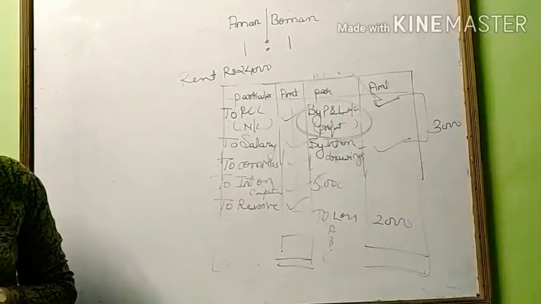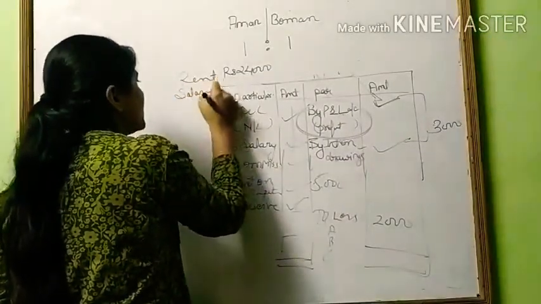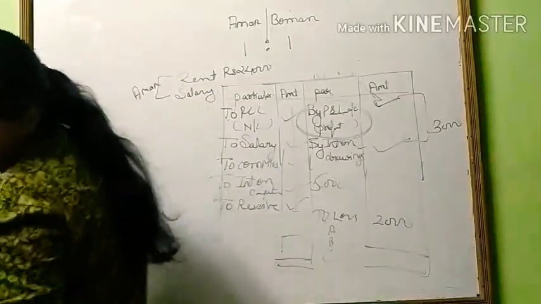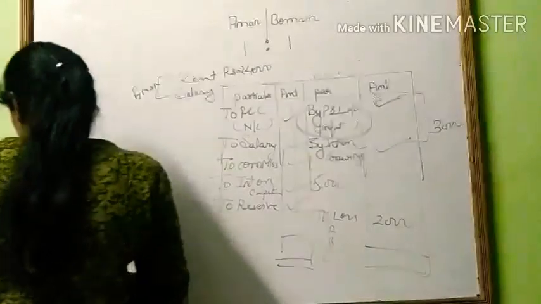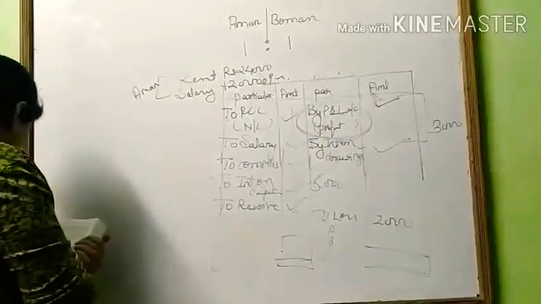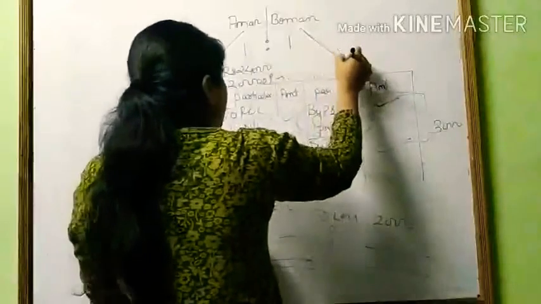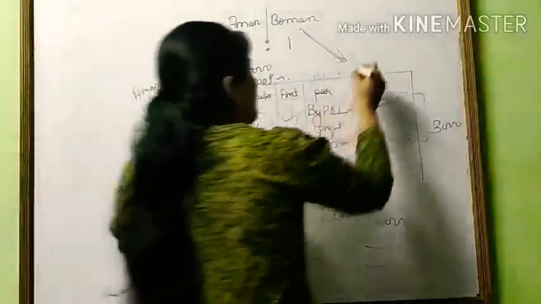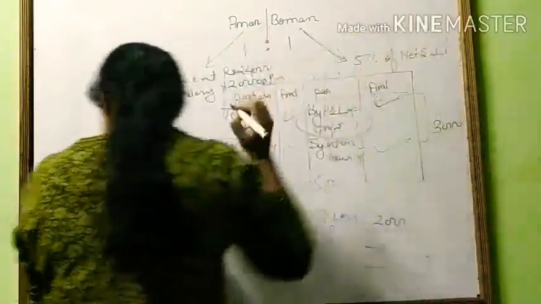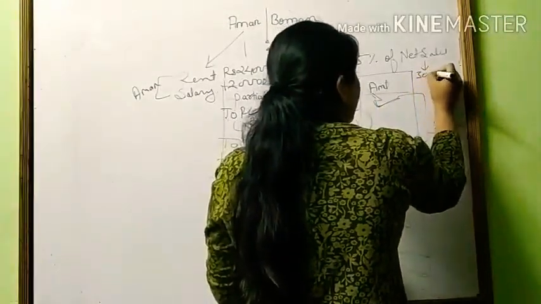Aman is to get a salary of rupees 1,20,000 per annum. When we are talking about Aman, this is the data of Aman, and this is the data of Boman. Boman is to get commission of 5% of net sales, and the sales during the year is 30 lakh.